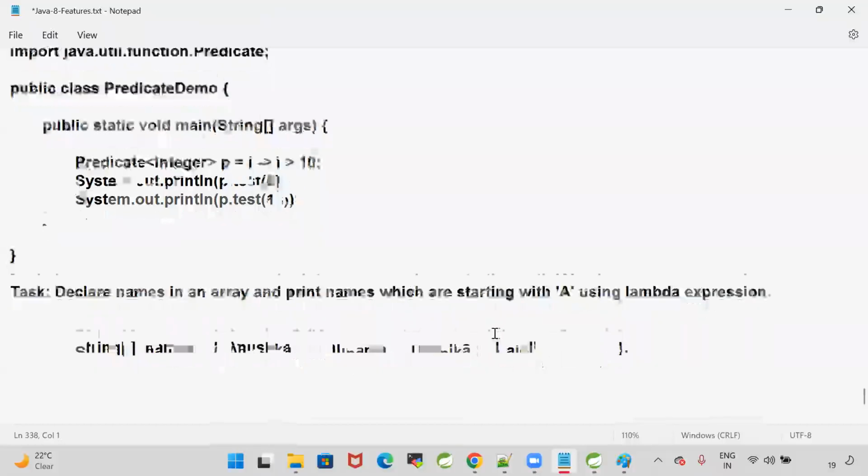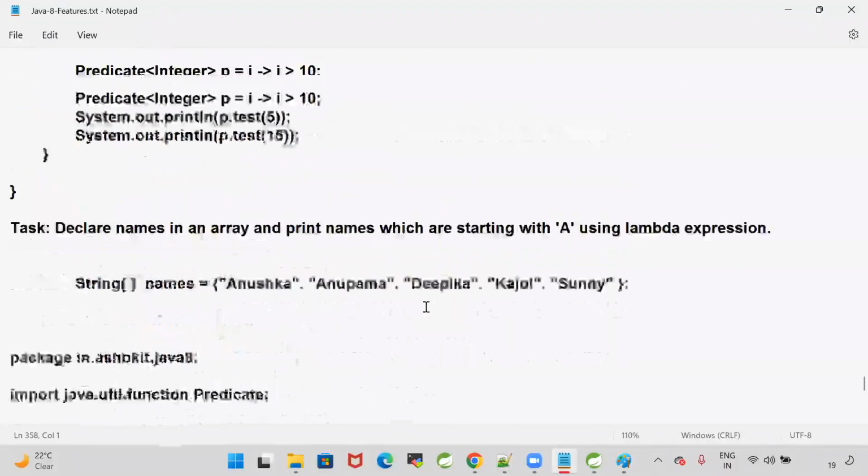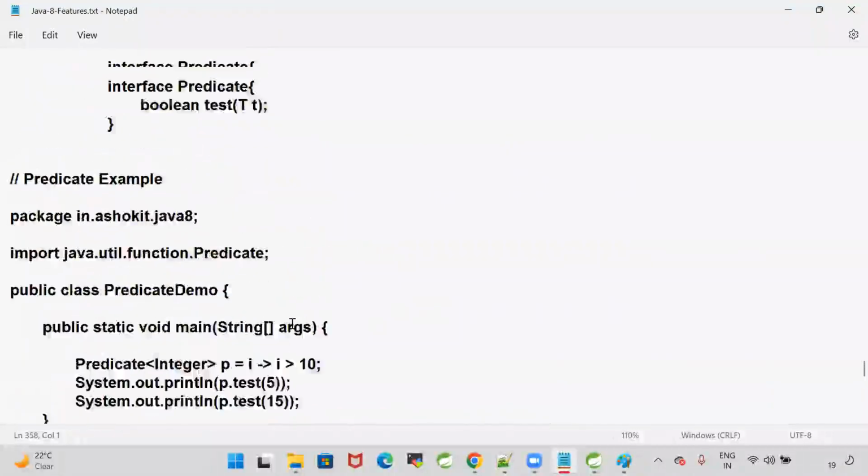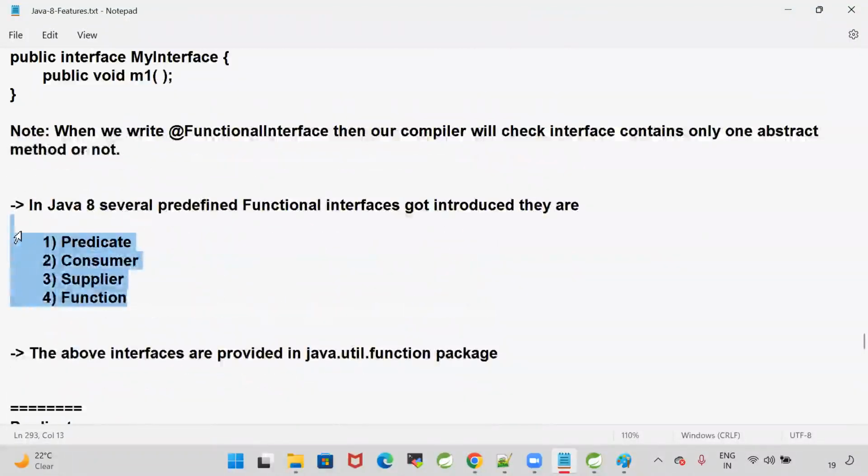With this, I'm stopping for today. We'll continue in tomorrow's session, guys. In tomorrow's session, we will talk about these interfaces only. Tomorrow we'll try to understand the remaining interfaces.